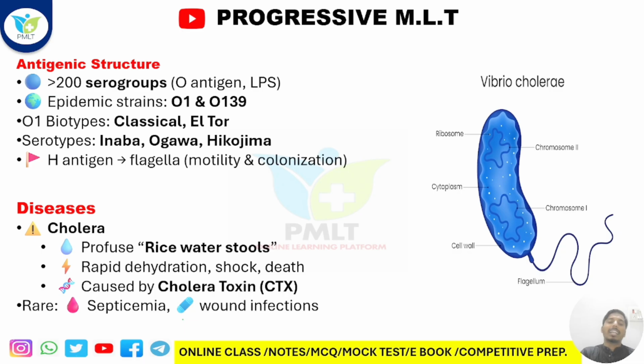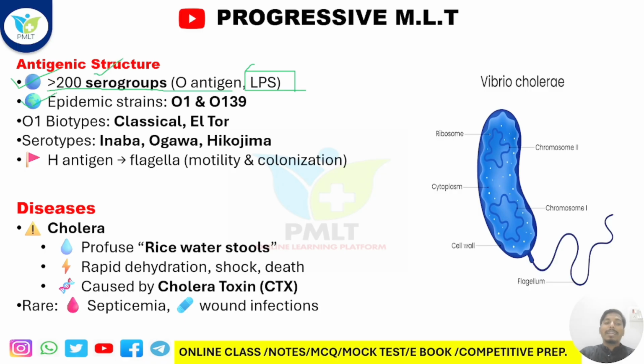Please keep in mind that it is a gram negative bacteria, so there should be lipopolysaccharide, LPS. I have already told you that there are lots of antigenic types, right? O antigen defines the somatic antigen. There are more than 200 serotypes present. Whenever we classify the antigen based on the bacteria, they are called serotypes.